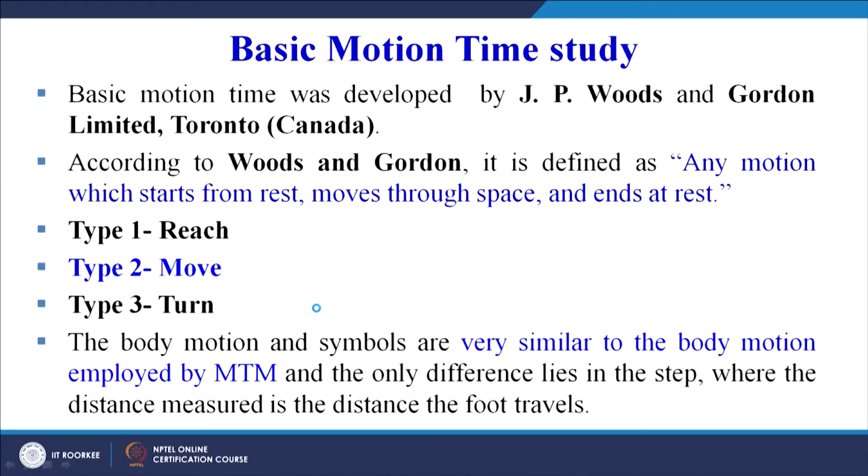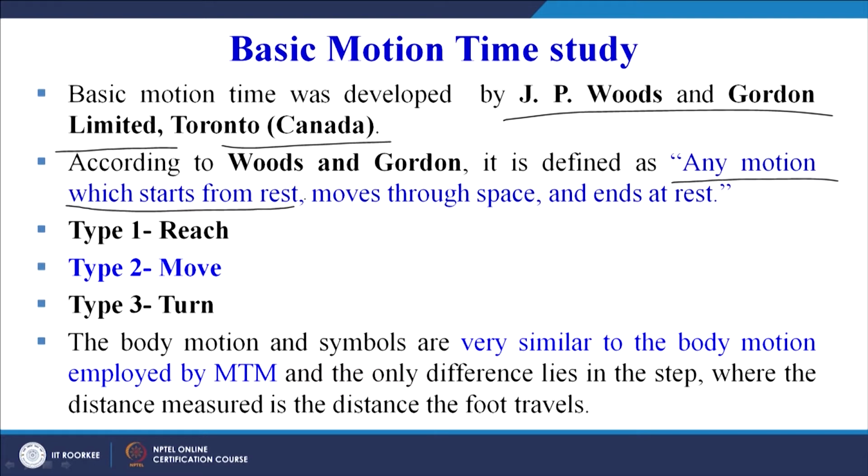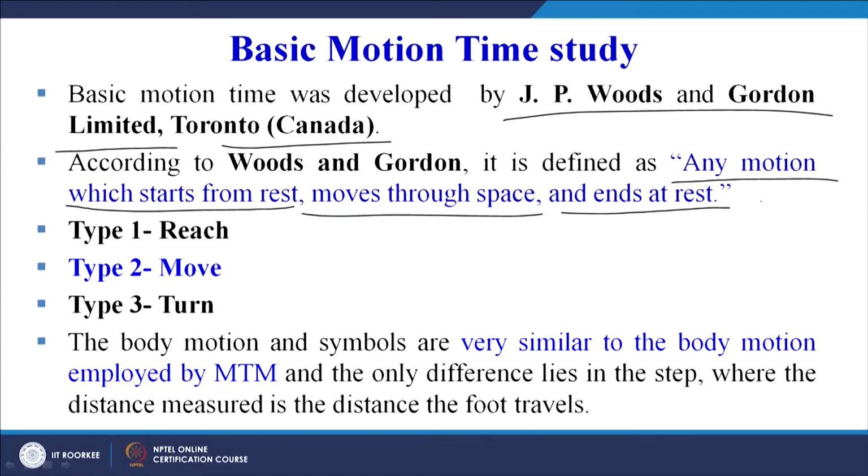So the important factors need to be understood: the body member, the distance, the manual control, and the weight or resistance. Now basic motion time study, the third type of PMTS system. Basic motion time was developed by J.P. Woods and Gordon Limited in Toronto, Canada. According to Woods and Gordon, a motion is defined as any motion which starts from rest, moves through space, and ends at rest.